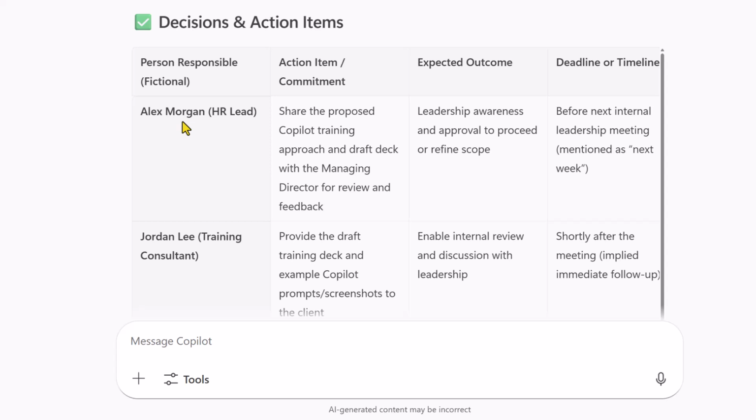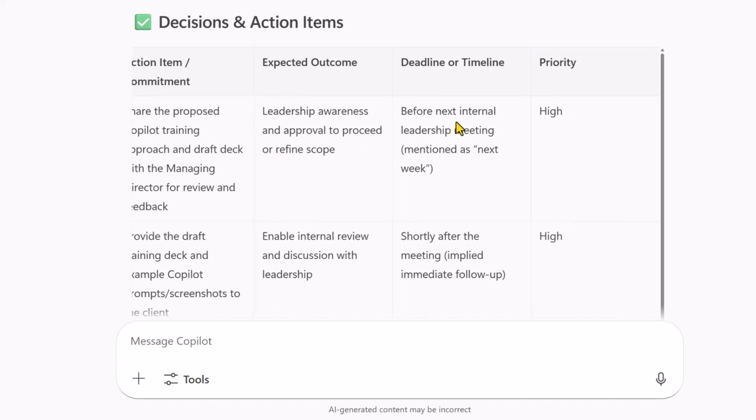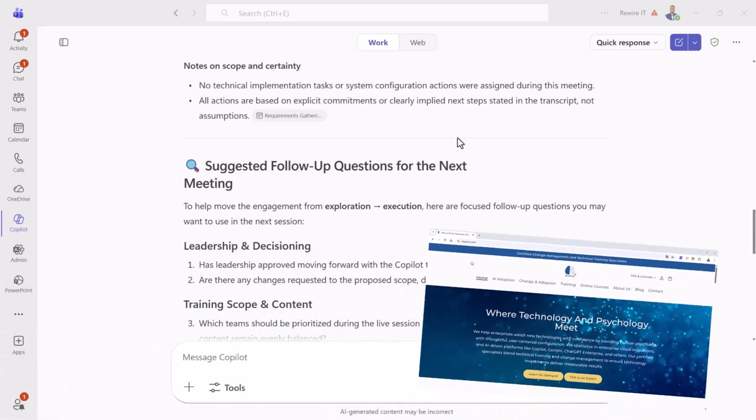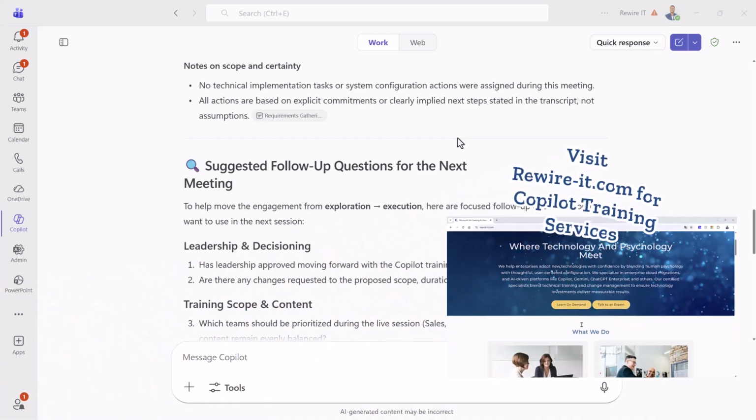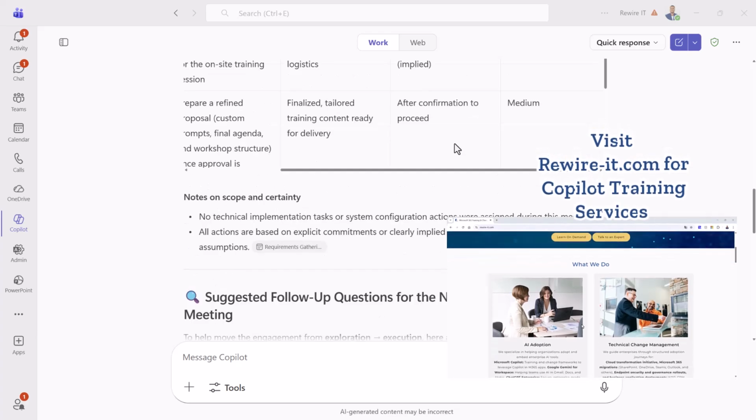For example, Alex Morgan shared the proposed Copilot training approach, expected outcome, leadership awareness and approval to proceed. And the deadline was before the next internal leadership meeting. So if you're somebody holding people accountable for the work that they need to do based on the commitments in the meeting, this is a great prompt for you to leverage in your everyday workflow.